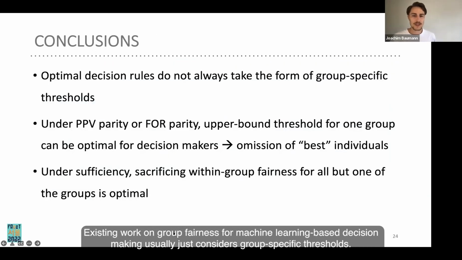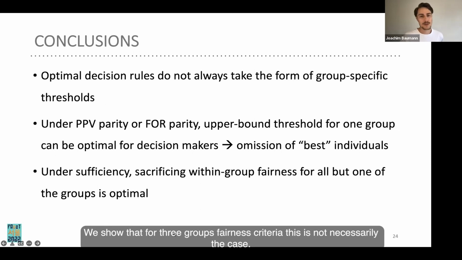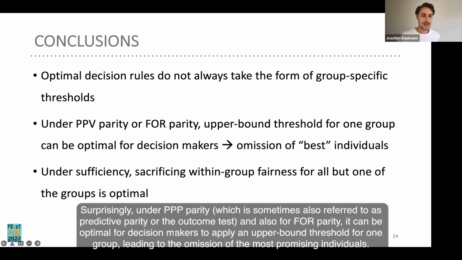Existing work on group fairness for machine learning-based decision-making usually just considers group-specific thresholds, and we show that for three group fairness criteria, this is not necessarily the case. Surprisingly, under PPV parity, which is sometimes also referred to as predictive parity or the outcome test, and also for FOR parity, it can be optimal for decision makers to apply an upper bound threshold for one group, leading to the omission of the most promising individuals.